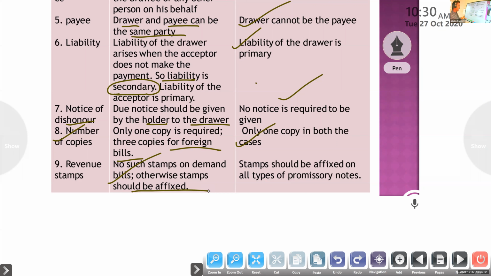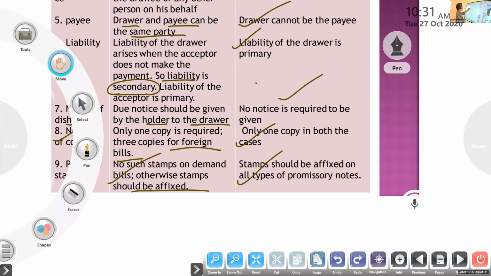Otherwise, for an after-date bill, 3-month bill, or after-sight bill, every bill needs a stamp. But for a promissory note, we have to affix a stamp for all types of promissory notes. A promissory note is also valid and legally binding, so a stamp should be affixed on all types of promissory notes. That is the difference between a promissory note and a bill of exchange.